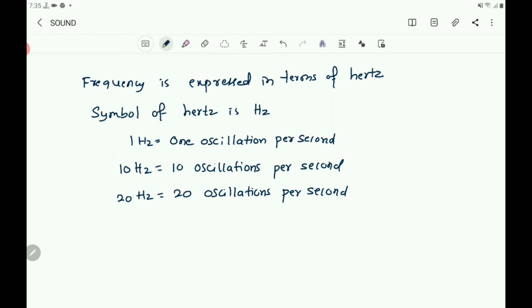So here 1 hertz means 1 oscillation per second, 10 hertz means 10 oscillations per second, 20 hertz means 20 oscillations per second.